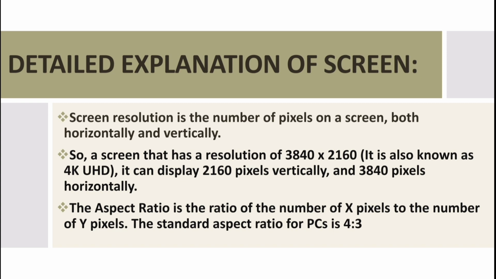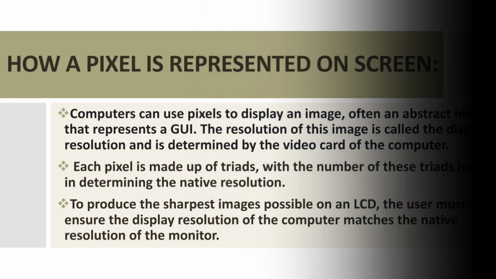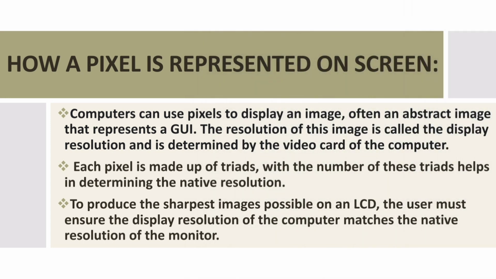Now let us see the last part of today's session. Let's understand how a pixel is represented on screen. Computers use pixels to display an image, often an abstract image that represents a GUI. The resolution of this image is called the display resolution and is determined by the video card of the computer.